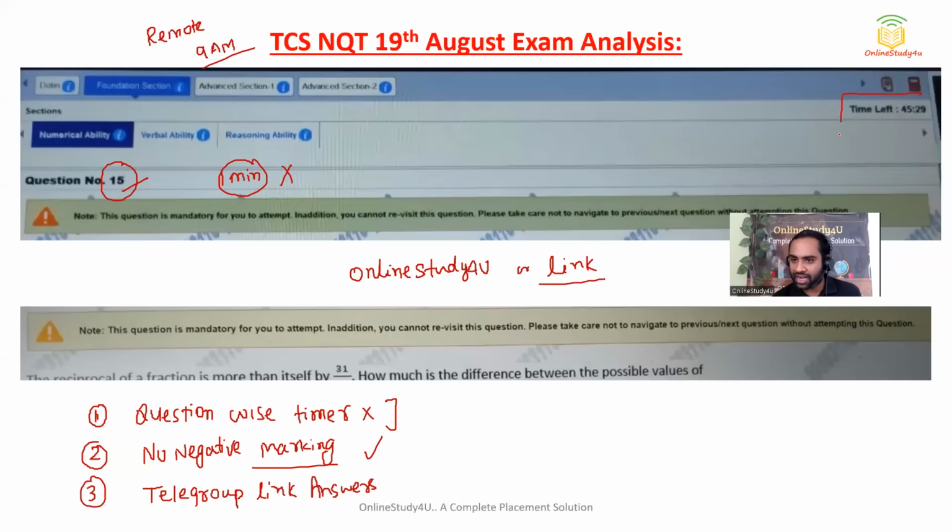There is a total timer, so you can see the time left, and you have numerical ability, verbal ability, and reasoning ability.